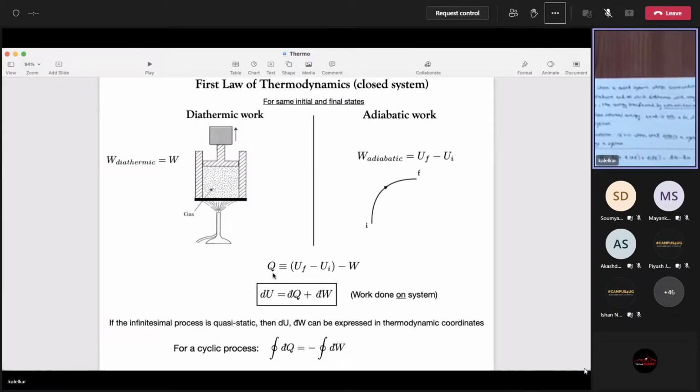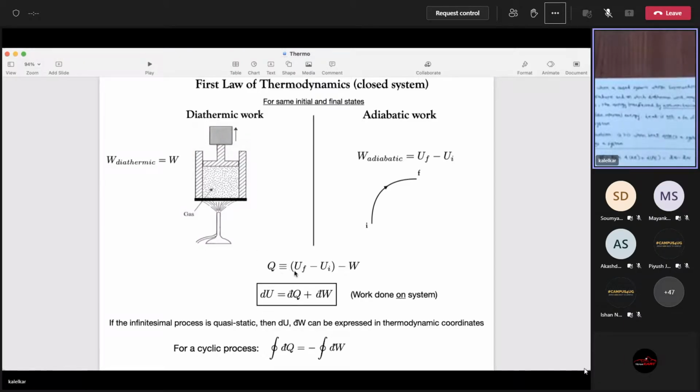So far I have not used the word temperature. I didn't say anything about temperature. Heat is defined here purely as a difference in energies. Which energies? Or work done. The adiabatic work done and the diathermic work done. That's how heat enters into thermodynamics. Temperature comes later. So don't think of it in terms of temperature. Right, so this is heat. This is the definition of heat.